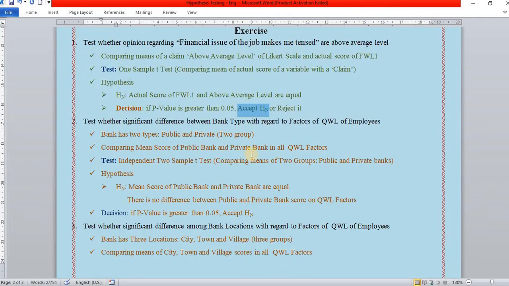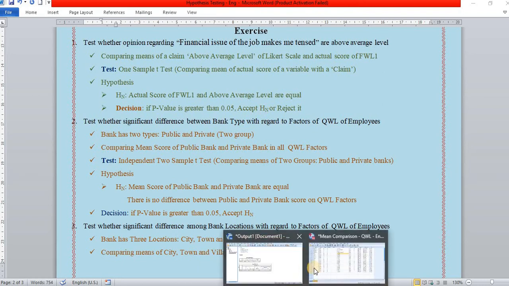As per the decision criteria, greater than 5%, we accept it. Now our result has less than 5%, so reject the null hypothesis. What is the null hypothesis? Actual score of family work life and average score are equal. Now we are rejecting that. The interpretation, the actual score of FWL and average are not equal.